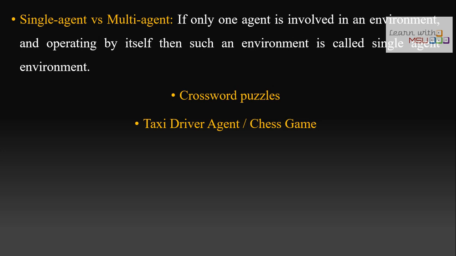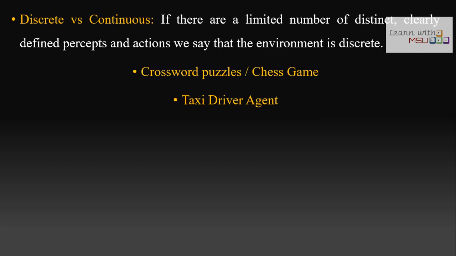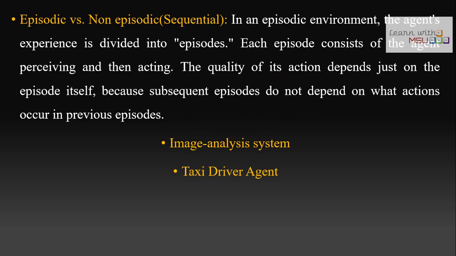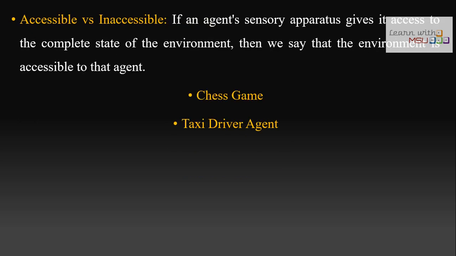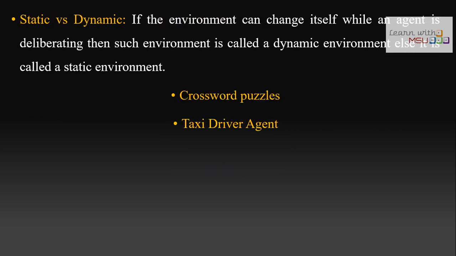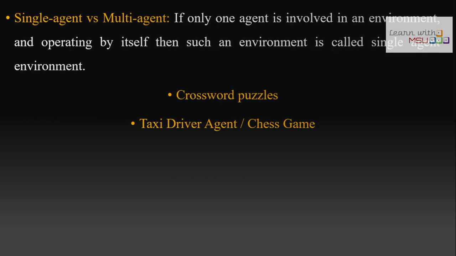If an agent can observe what is happening inside the environment, that is observable, or otherwise known environment versus unknown environment, that is also one type of possibility. So these are the different types of environment. Depending upon the environment types, the agent performance will be determined. If it is multi-agent, continuous, dynamic, non-episodic, non-deterministic and inaccessible, then it is very difficult to solve the problem. So depending upon these environments, the agent performance will be determined.